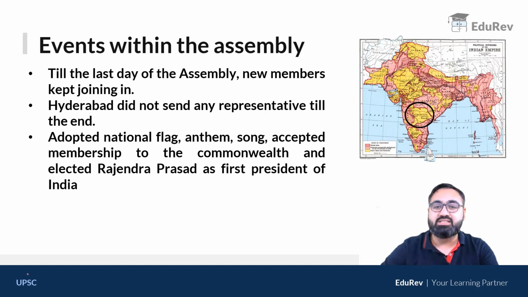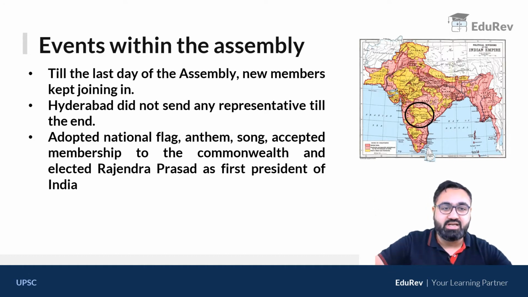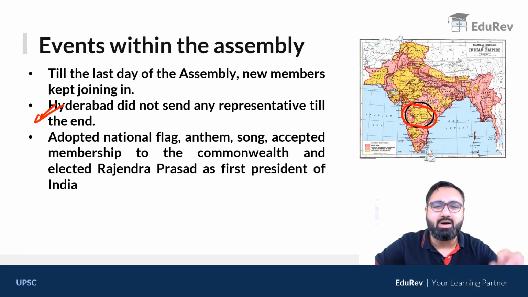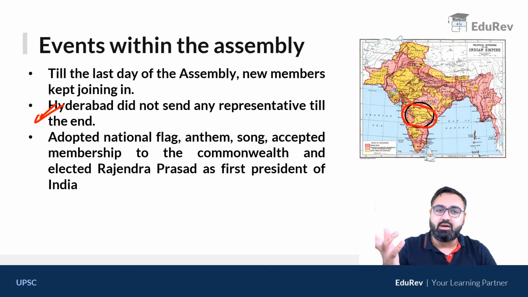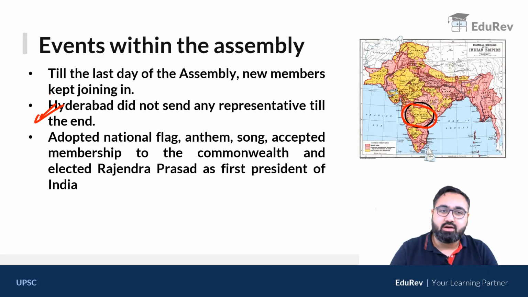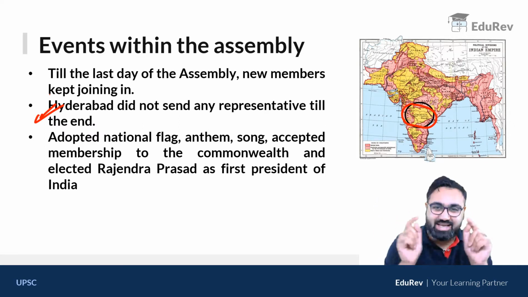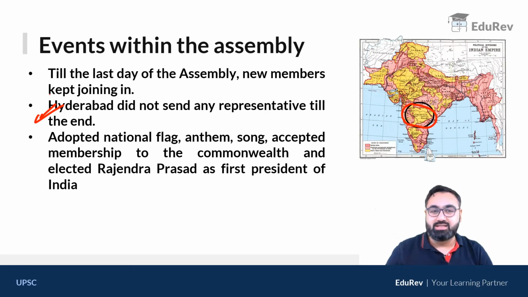However, there was one princely state जहाँ से last तक कोई नहीं आया था, that was Hyderabad. Hyderabad is a princely state which was ruled by the Nizam. वहाँ से कोई भी नहीं आया था. Why? Because Hyderabad was adamant that we want to remain independent or we want to be a part of Pakistan. So they wanted to remain independent. उसकी काफ़ी सारी stories भी हैं. In fact, they had given a lot of money to Pakistan to buy weapons from Pakistan. It is said that they were even in talks with Portugal to buy Goa. Just imagine. They wanted to buy Goa so that they can have a seaport and they could communicate with Pakistan.